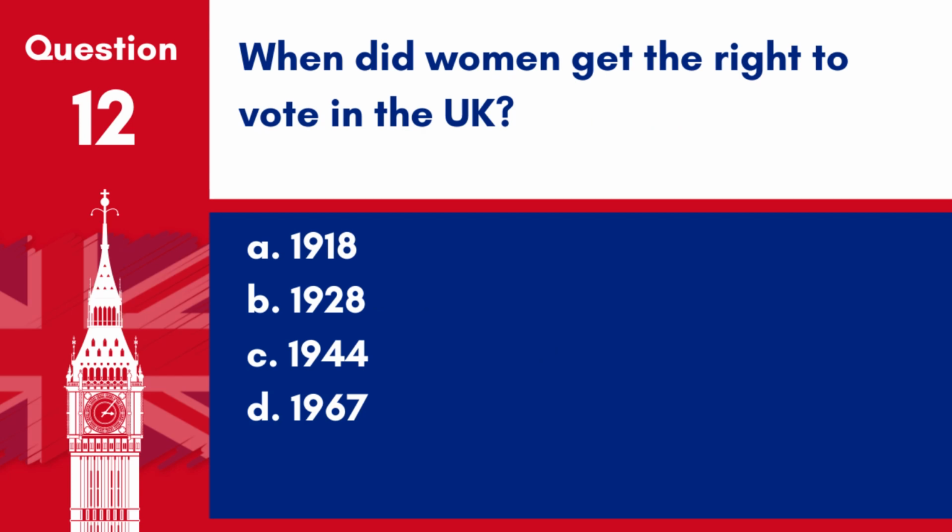Question 12. When did women get the right to vote in the UK? A. 1918. B. 1928. C. 1944. D. 1967. Answer: A. 1918. The Representation of the People Act 1918 granted voting rights to certain women over the age of 30. Universal suffrage for women over 21 was achieved in 1928.